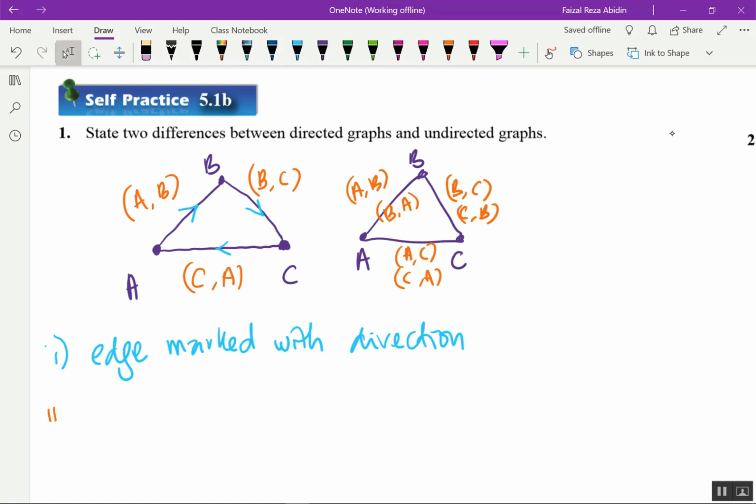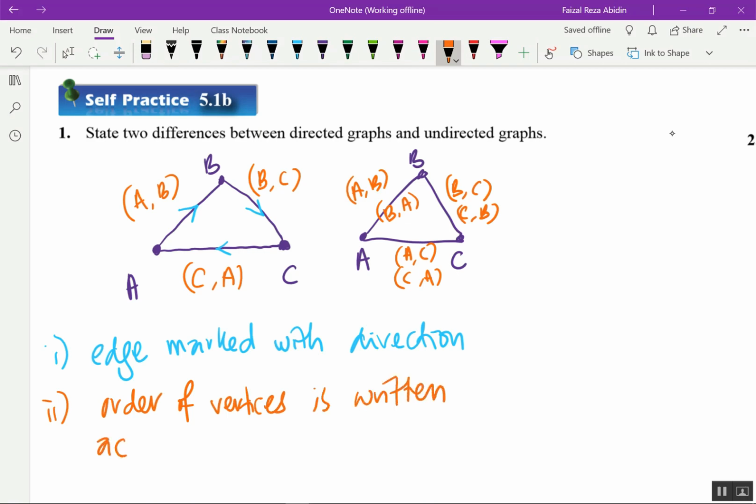So the second difference is that the order of vertices is written according to direction.